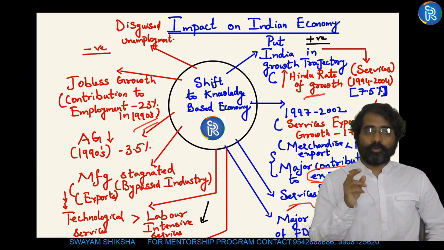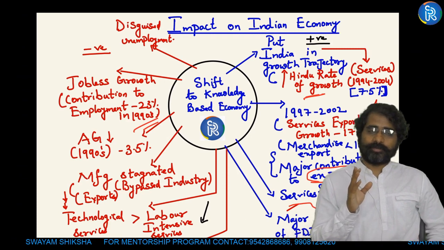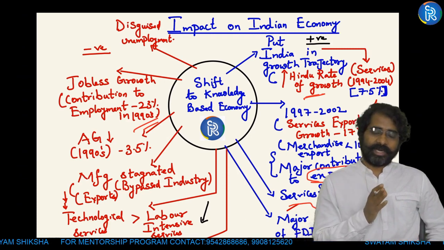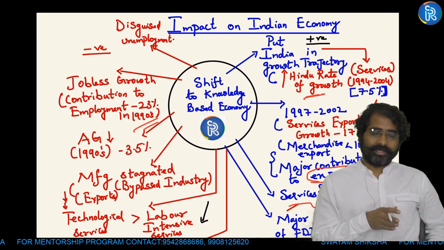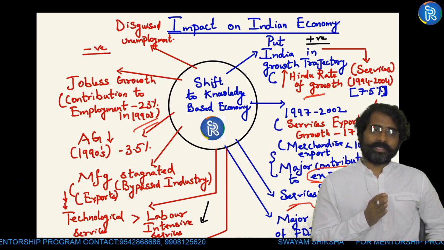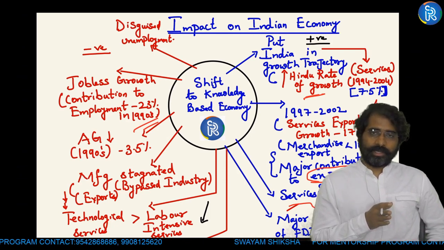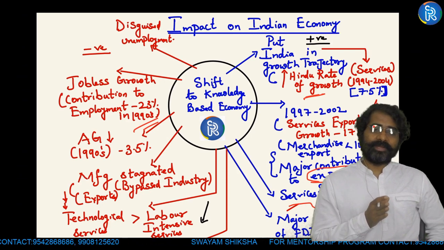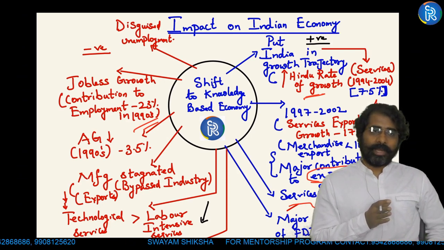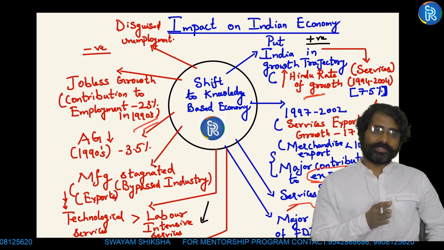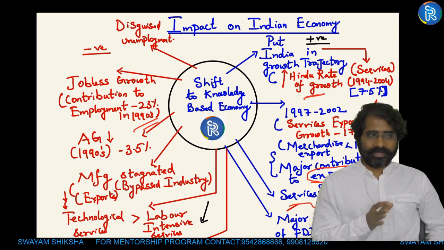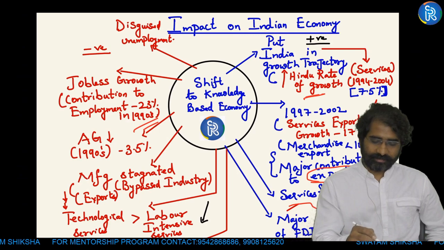And over dependence on the service sector for contribution to GDP, agriculture had to suffer. In the 1990s, people like M.S. Swaminathan made statements saying that the LPG policy did not bring any benefit to our agriculture, and around 47% of the people even today are dependent on agriculture for livelihood. This is something which we all know. Okay, so this is a point there.